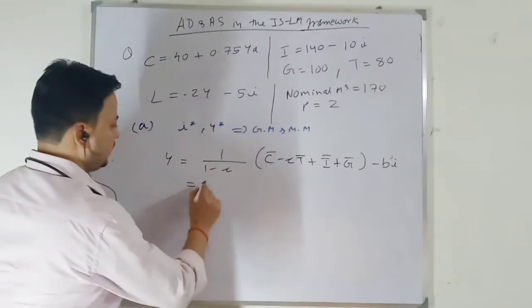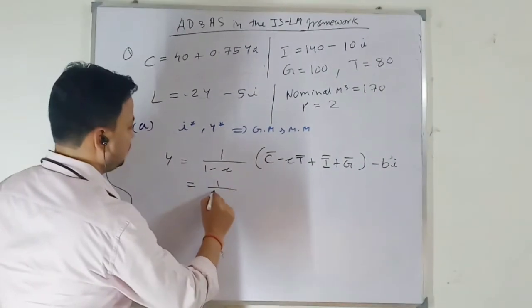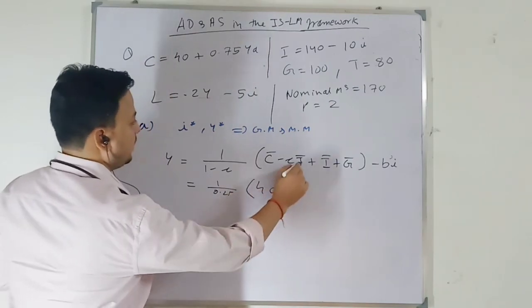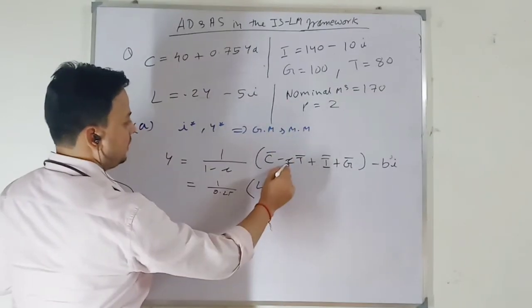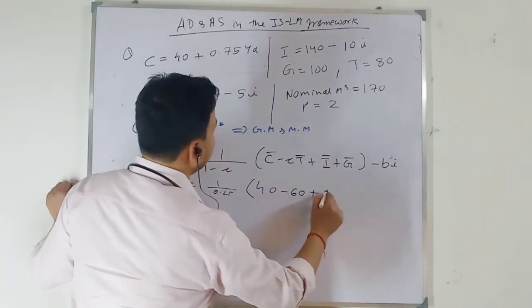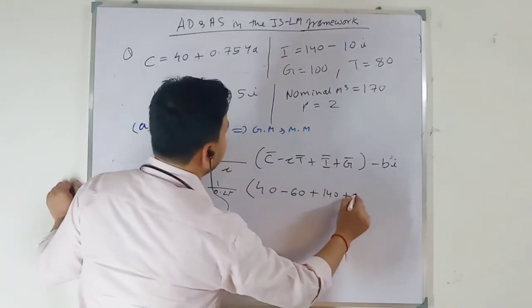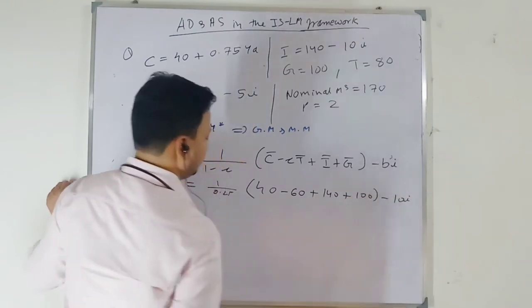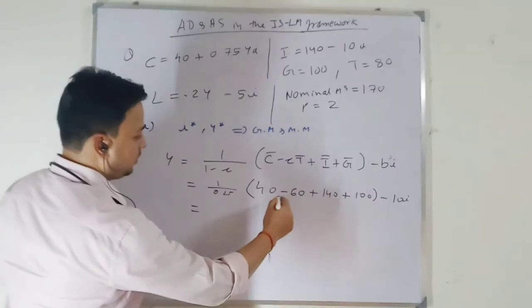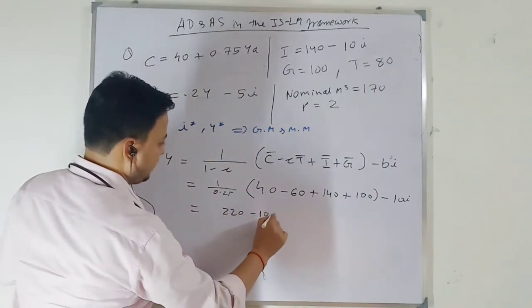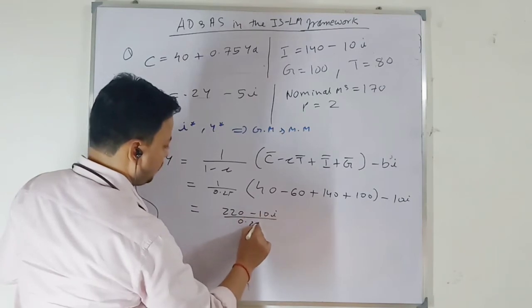Okay. So this will be 1 over 0.25. This is 40, tax t bar is 80, and this is 0.75. This will be minus 60 plus 140 plus 100 minus 10i. Okay. So this will be how much? Minus 20, 120, 220 minus 10i over 0.25.